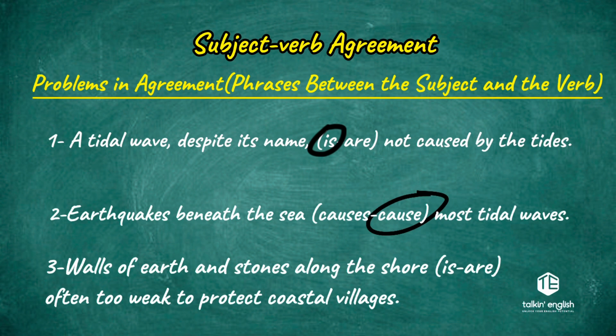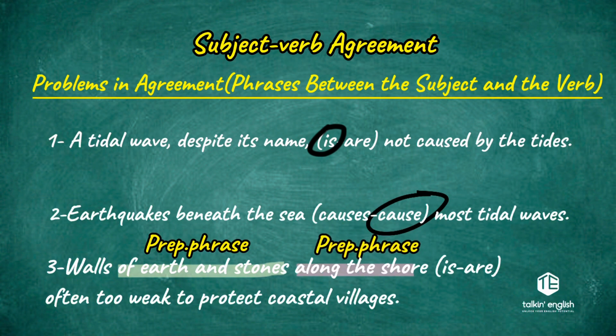The first one is of earth and stone. It begins with the word of, and the word of is a preposition. So, of earth and stone is a prepositional phrase. And we have another prepositional phrase, which is along the shore. The word along is a preposition, and along the shore is a prepositional phrase. What I need to do now is to cross out these prepositional phrases. And what's left will be the subject, of course.